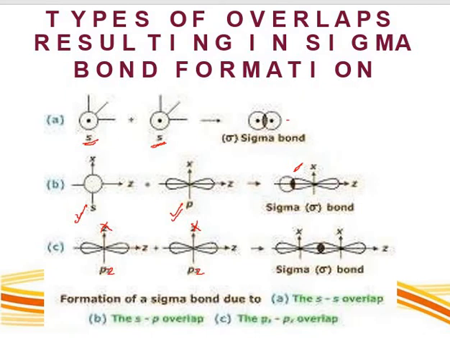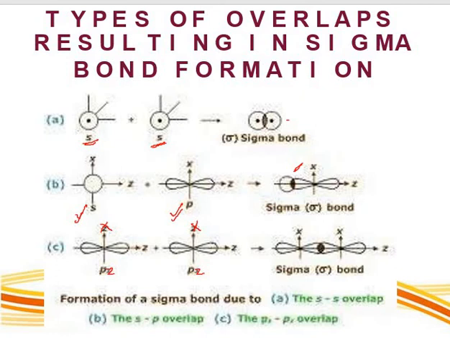Now s and p overlapping. In this type of overlapping, one half-filled s orbital of one atom and one half-filled p orbital of another atom along the internuclear axis will overlap. Like this, you will get a sigma bond. Example, the hydrogen fluoride molecule.